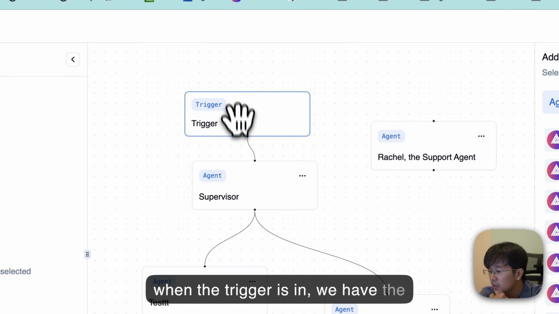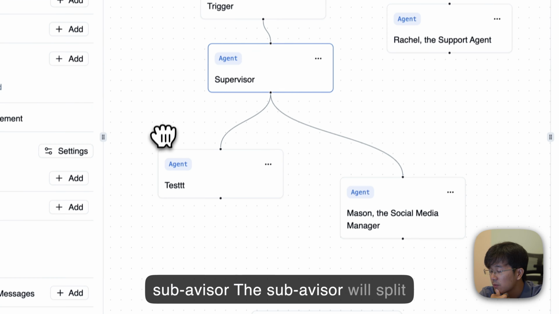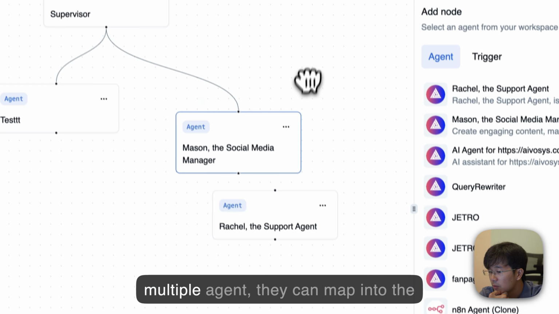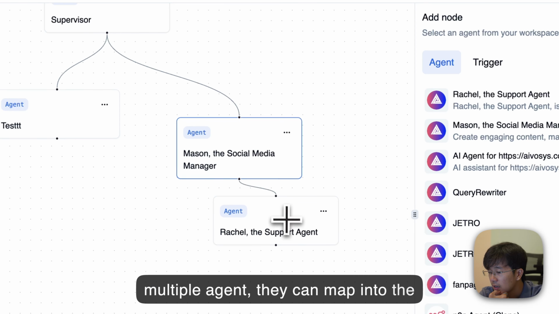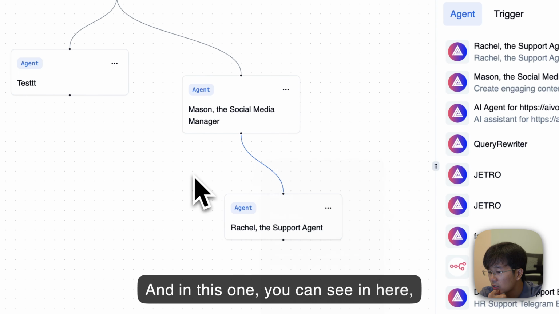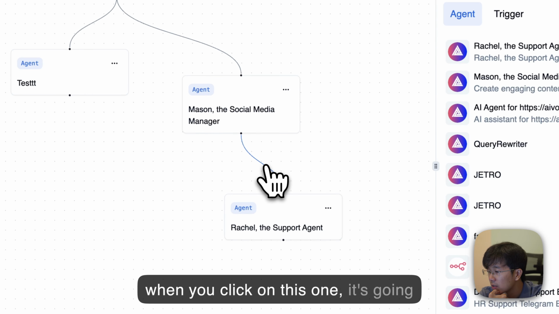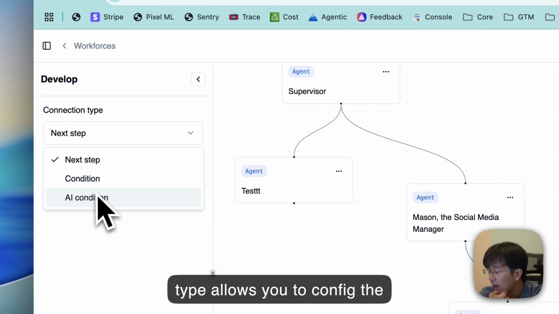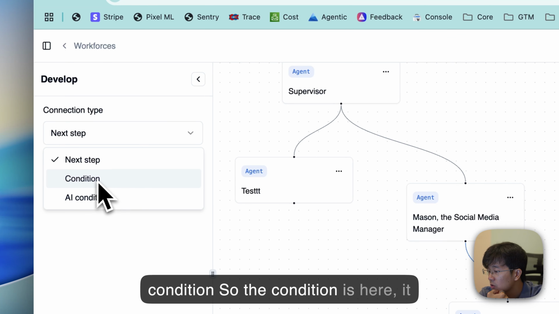So when the trigger comes in, we have the supervisor. The supervisor will split the task into multiple agents, and those agents can map into different agents underneath them. And in this one, you can see in here, when I click on this, it's going to be the connection type. The connection type allows you to configure the condition. So the condition is here.